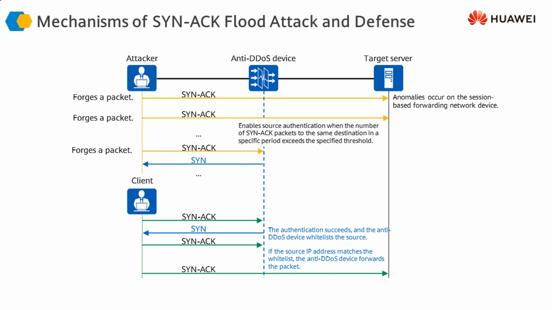So the next time when the client sends a SYN-ACK message, the firewall is going to allow this SYN-ACK message to go through to the server, because the firewall knows that this is a real client, and this SYN-ACK message is most probably going to have valid connection or session information on the target server. So this way the firewall has successfully protected our network or our resource against the SYN-ACK flood messages.